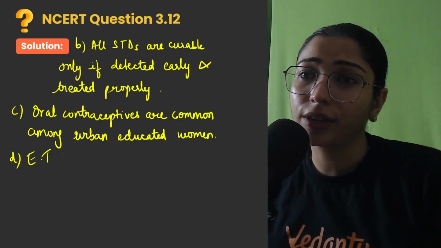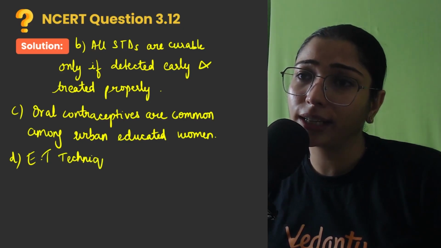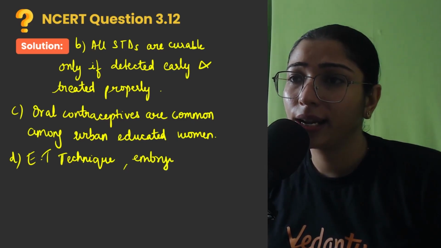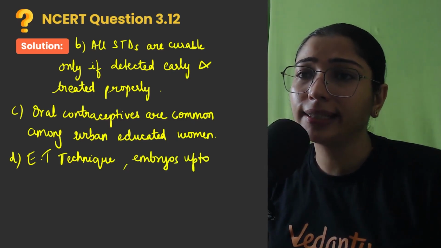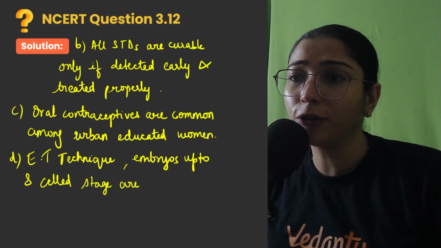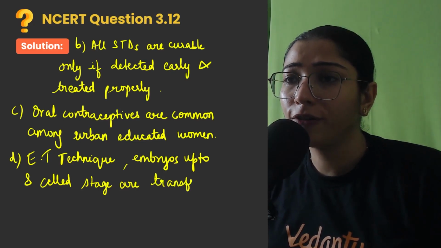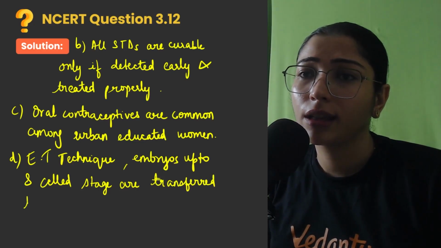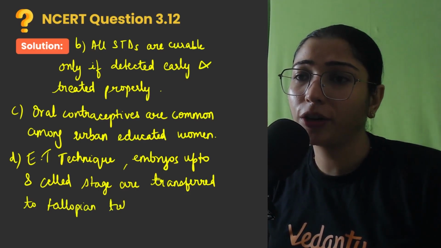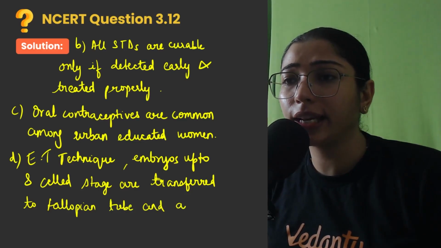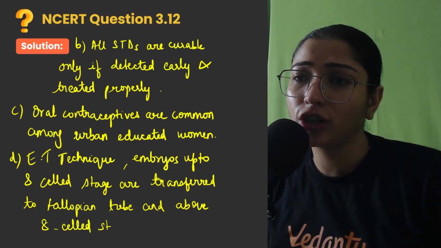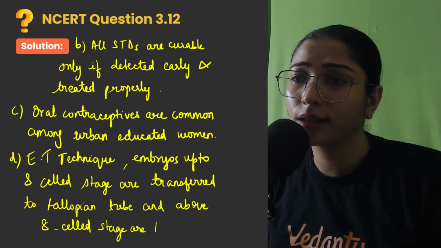In embryo transfer technique, embryos up to 8 cell stage are transferred to fallopian tube, and above 8 cell stage are transferred to uterus.